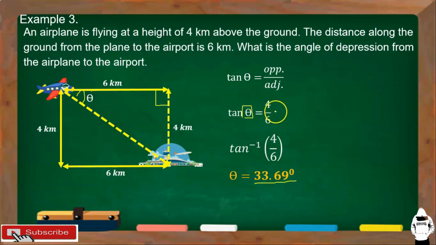So, pwede rin namang to solve for this one, pwede nyong i-divide muna yan, yung 4 divided by 6. Tapos, ang gagawin nyo ulit ay using your calculator, press nyo lang po yung shift, tapos tan. So, ang lalabas ay ito, tan raised to negative 1. So, press nyo po yung sagot po nito, yung quotient po niyan. Okay, same answer lang din po yung makukuha po ninyo, which is 33.69 degrees. So, theta now is equal to 33.69 degrees.